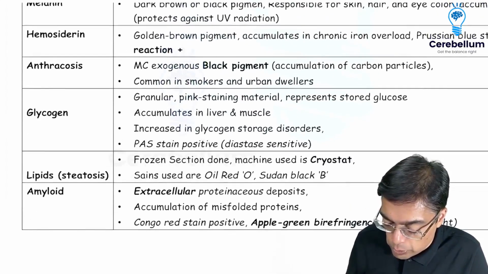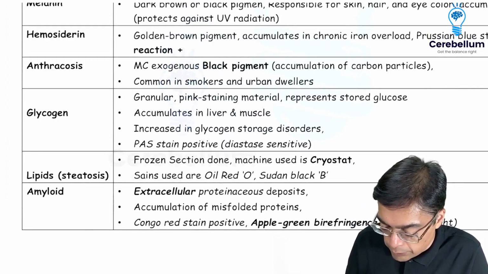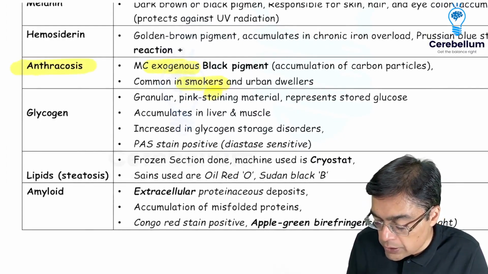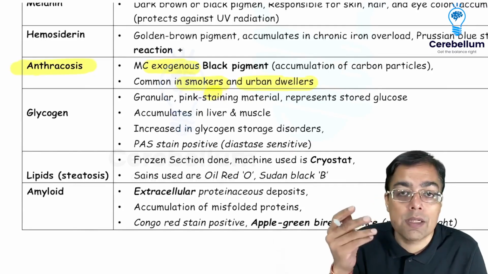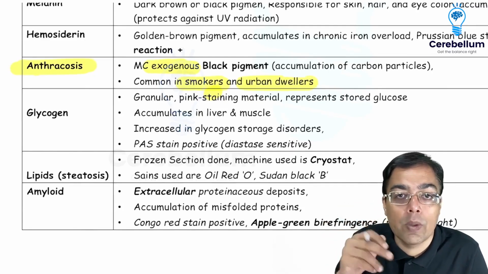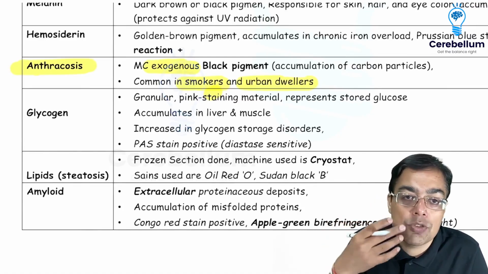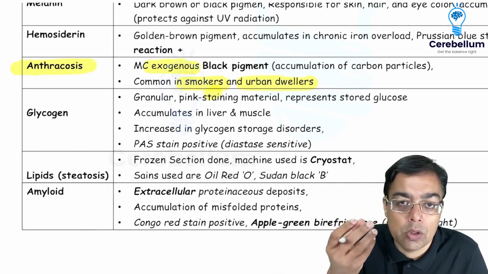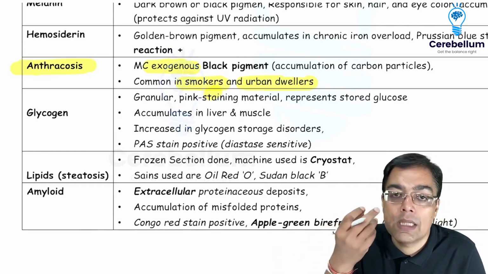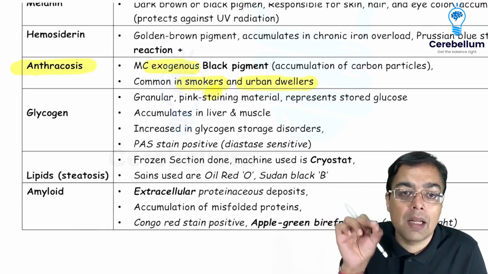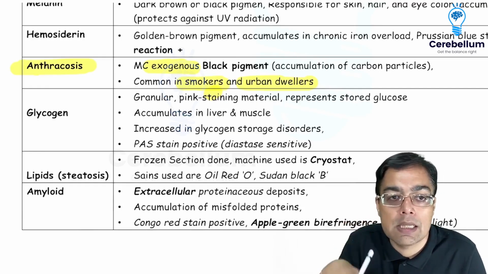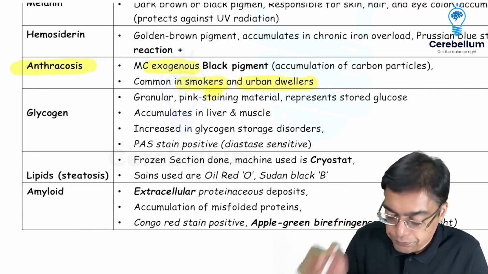Of course, what we were talking about over here was anthracosis. Remember the fact anthracosis is an exogenous black pigment, right? This is going to be seen in case of smokers. It is going to be seen in case of urban dwellers. So remember the NEET PG 2021 question where there was a guy who had a history of smoking for a long duration of time. He was having enlargement of the hilar lymph nodes as well. His lung biopsy showed the presence of black colored pigments being deposited, and they asked you to make a diagnosis. So that was a classical example of an anthracosis patient.